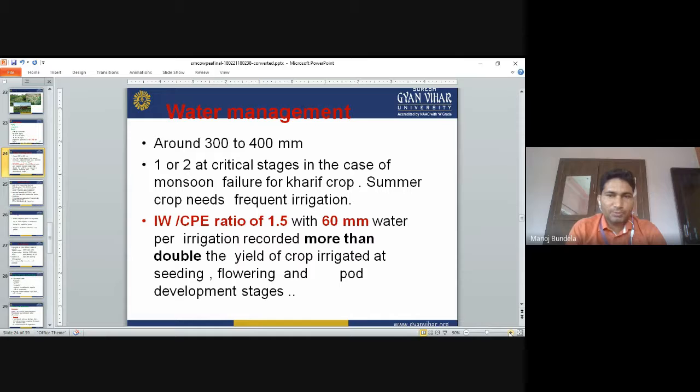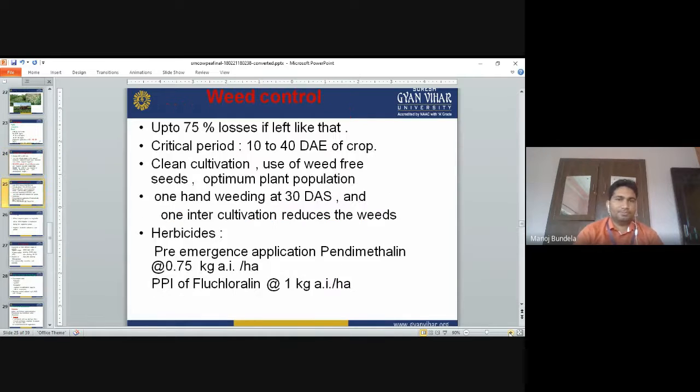The IWCP ratio is 1.5 with 60 mm of water per irrigation recorded, more than double the yield of the crop irrigated at the seedling stage. Flowering and pod development stage means the critical stages of irrigation are the flowering stage and the pod development stage. So these are the critical stages of fruit development, and at that time we compulsorily have to apply water.